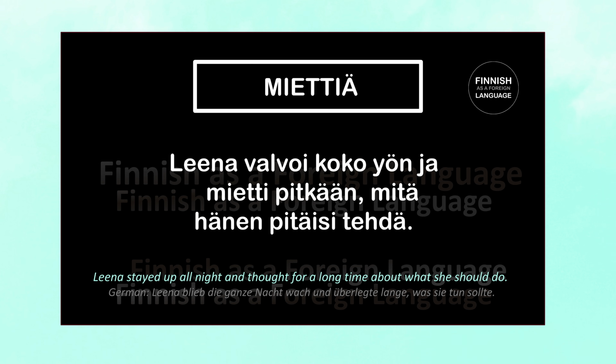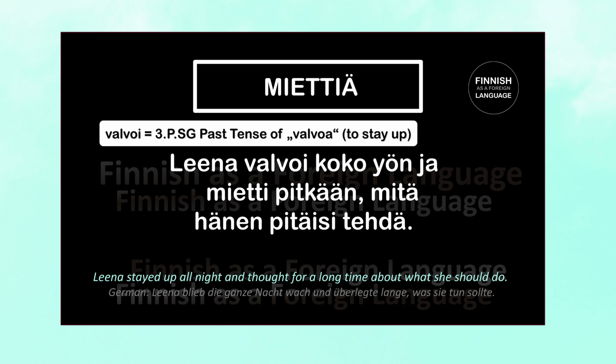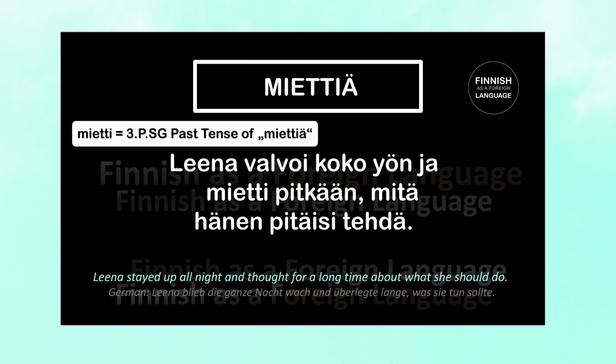Next one. Leena valvoi koko yön ja mietti pitkään, mitä hänen pitäisi tehdä. Means Leena stayed awake all night and spent a long time thinking about what she should do. Let's go step by step. Valvoi is the third person singular past tense of valvoa, which means to stay awake. Koko yön means the whole night. Mitä hänen pitäisi tehdä means what she should do.